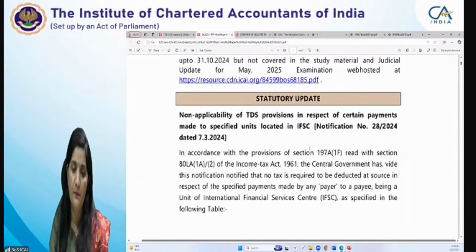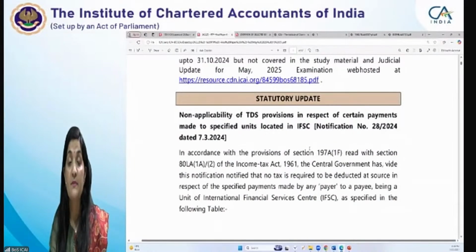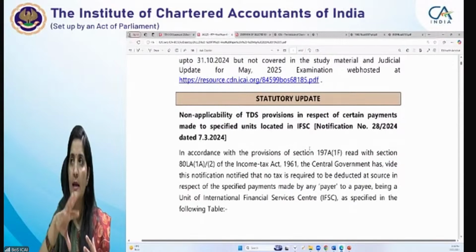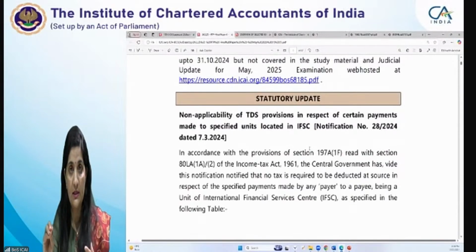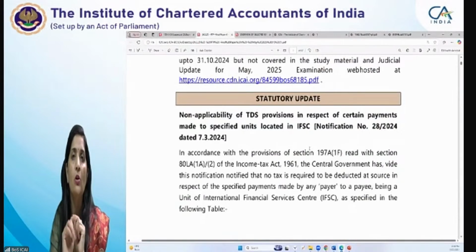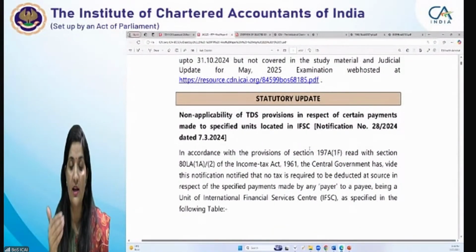So for that purpose, this notification has come out that for the units located in the IFSC, in respect of certain payments, no TDS is required to be made, subject to the conditions that they are claiming deduction under section 80LA. If they have not started claiming deductions, because it is available for a consecutive 10 assessment years, and in that case they are not claiming the deduction, then this benefit will not be allowable. This benefit of non-deduction of TDS is not available to them, right?